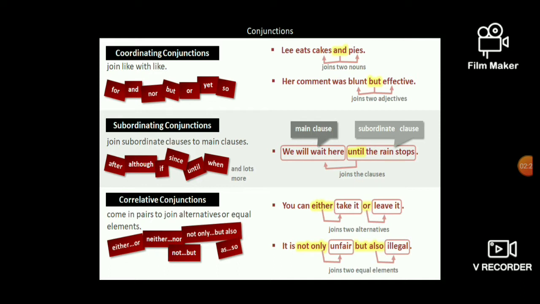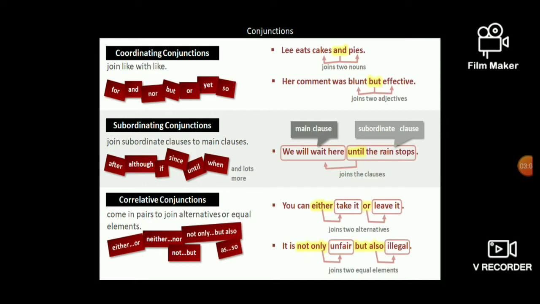Now for the subordinating conjunctions, you also have some words. They are given below: after, although, if, since, until, and when. You can see one example here using until. Two clauses are joined here. One clause is the main clause and another one is a subordinate clause. Here you are using until as a subordinating conjunction.